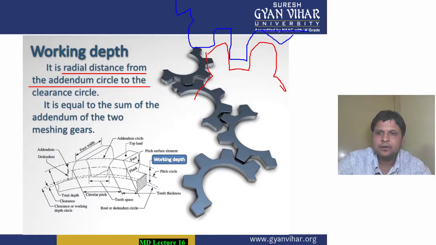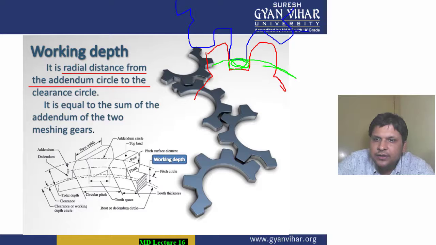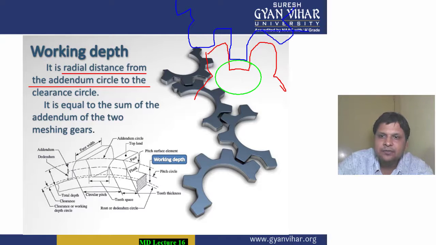Here you can find that this particular portion is vacant, which is known as clearance, and the circle drawn from the top of this clearance is known as your clearance circle.